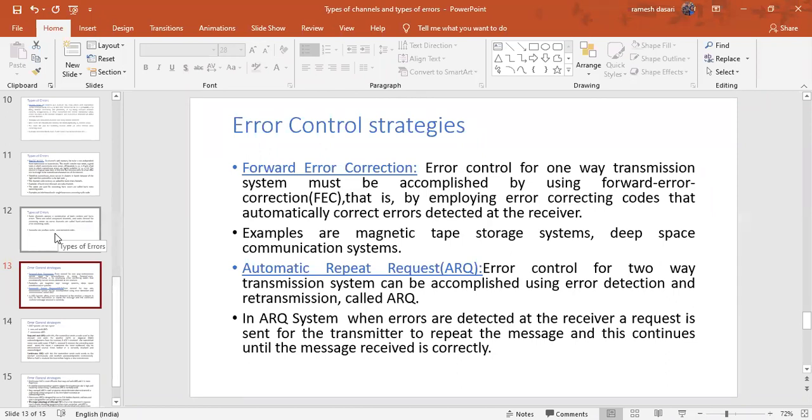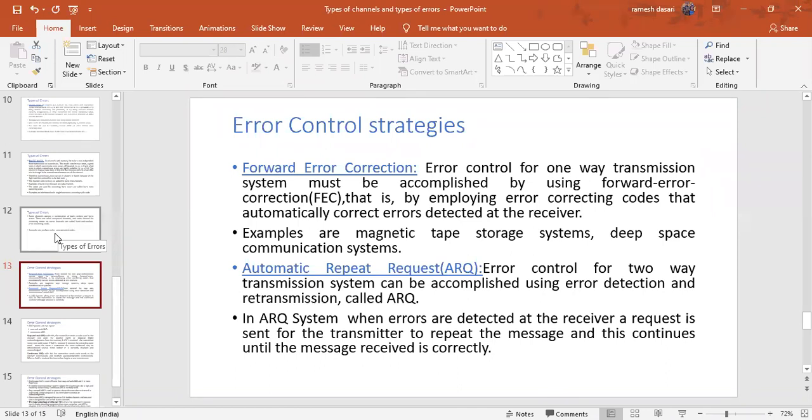So one-way transmission is like the general digital communication block diagram: source encoder, channel encoder, modulator, channel, decoders, and finally destination. That is one-way communication, one-way transmission, right? And the error controlling techniques used for the one-way transmission system are nothing but forward error correction. So error control for one-way transmission system must be accomplished by using forward error correction.